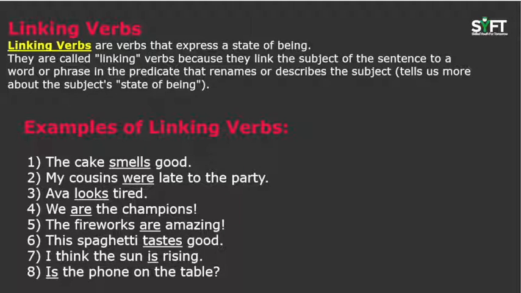Next is the linking verb. Linking verbs are the verbs that express a state of being. They are called linking verbs because they link the subject of the sentence to a word or a phrase in the predicate that renames or describes the subject. It tells us more about the subject's state of being. For example, the cake smells good. So it further indicates something about the cake, which smells good. Smells is the linking verb.